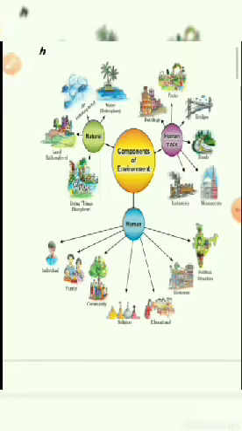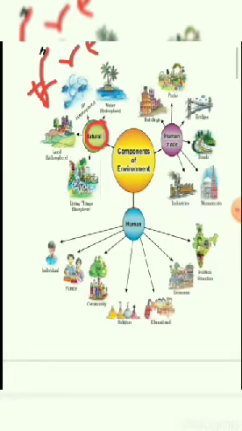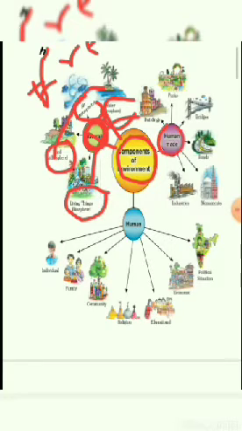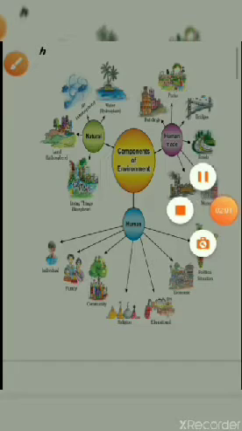This is the chart they have given, showing how humans are dependent upon the environment. These are natural things which we get free of cost: water, air, land, and the biosphere. Without them, without water, we cannot survive. So these are the components of the environment. And regarding human-made things, these are not naturally available: they are human-made, like buildings, parks, bridges, roads, industry, etc.